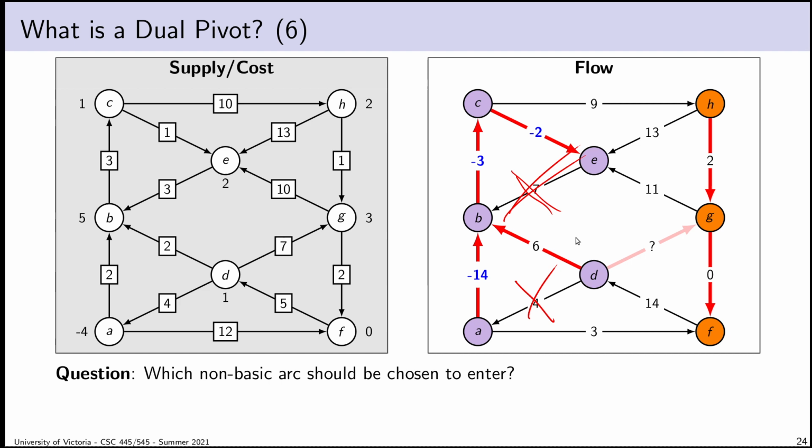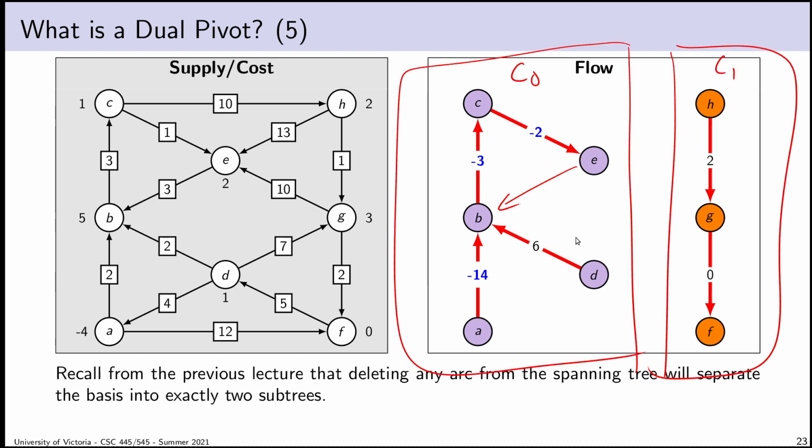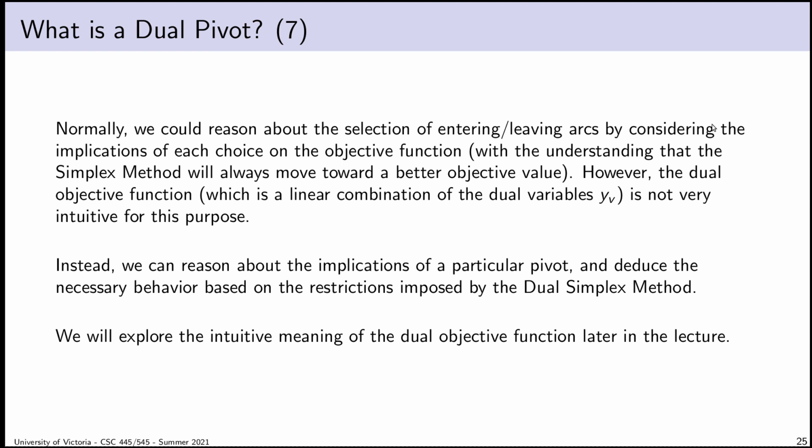In particular, because of the discussion I had a minute ago about how there are various arcs that bridge the components, but the update I perform on dual slack variables will be different for arcs that go this way, now that's the leaving arc, versus arcs that go this way. And it turns out we'll actually be able to rule out all of the arcs pointing in one direction, and that'll allow us to narrow things down even further.